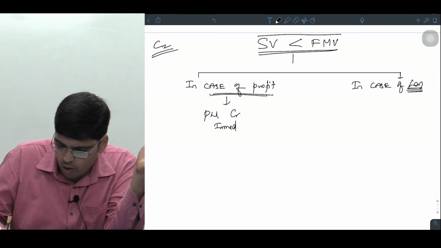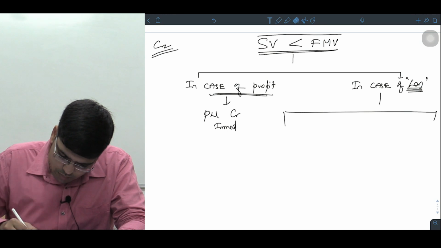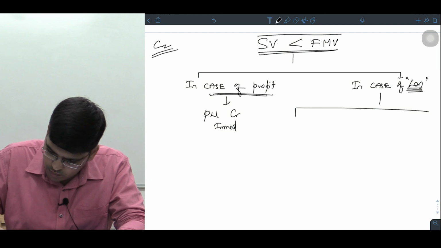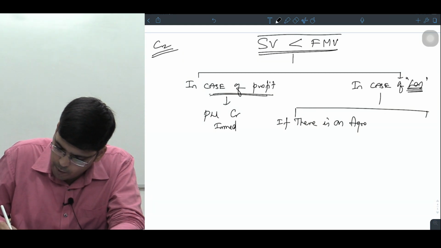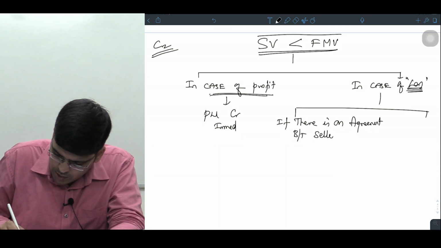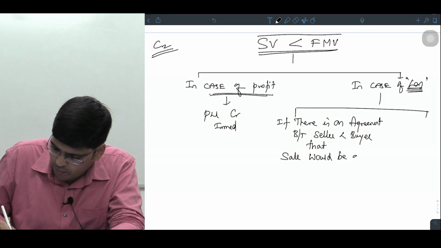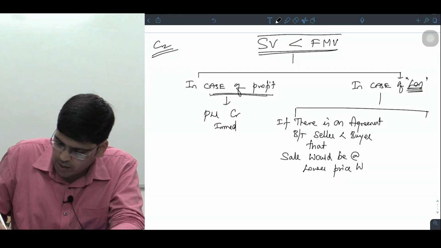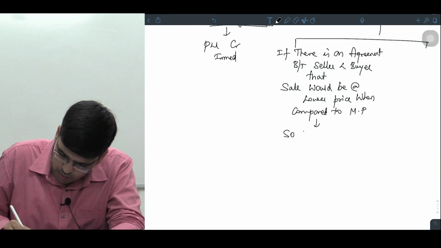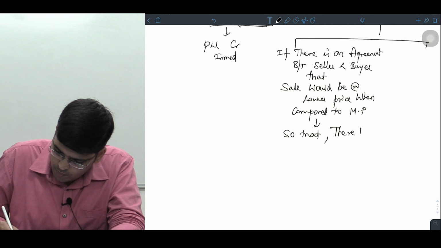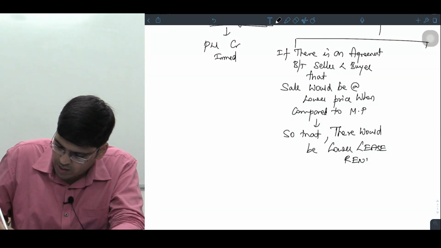In case of loss, if you have made loss in this transaction, in this case again two answers are there. इसमें फिर से दो आंसर्स हैं. इन केस ऑफ लॉस इसमें फिर से क्या है सर? दो आंसर्स हैं. राइट, first, if there is an agreement between seller and buyer that the sale would be at lower price when compared to market price, so that there would be lower lease rentals in future.